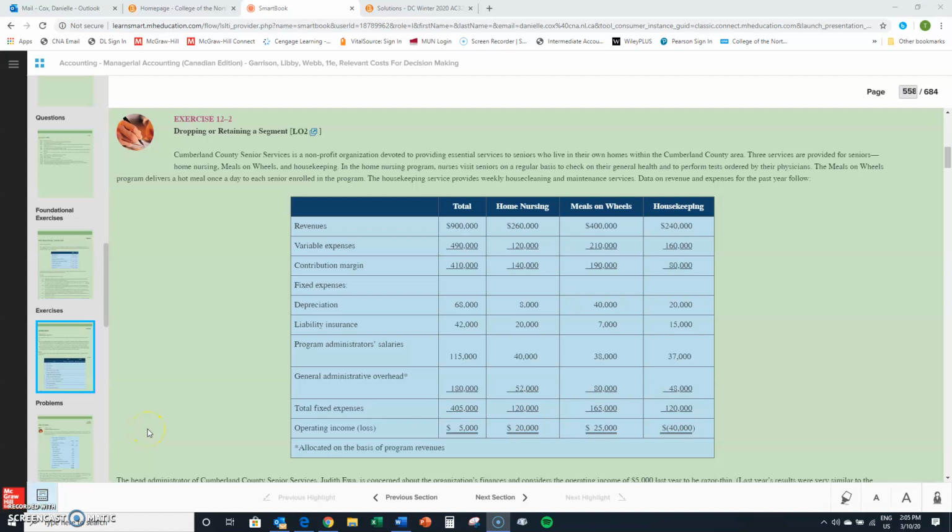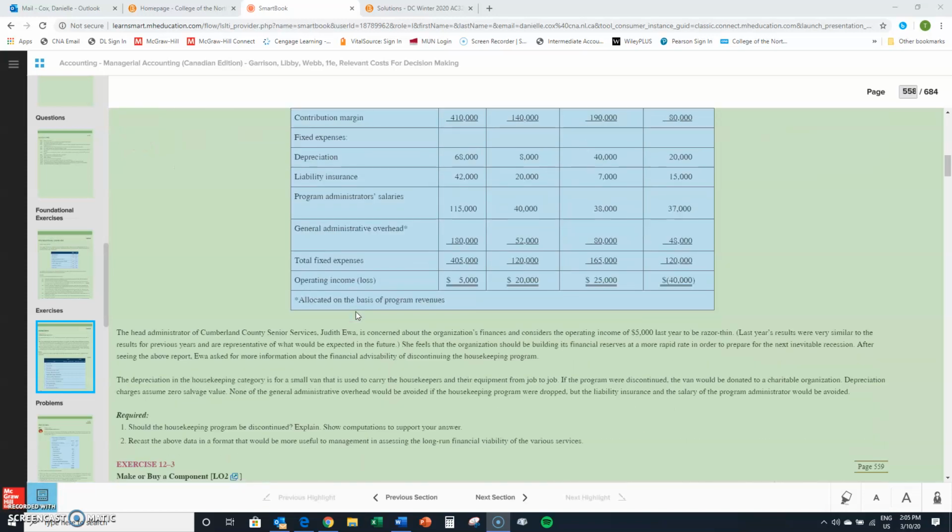Let's take a look at exercise 12-2. This one is about dropping or retaining a segment. So there's a seniors home. They have three services: home nursing, Meals on Wheels, and housekeeping. And then we're given the data on those three programs.